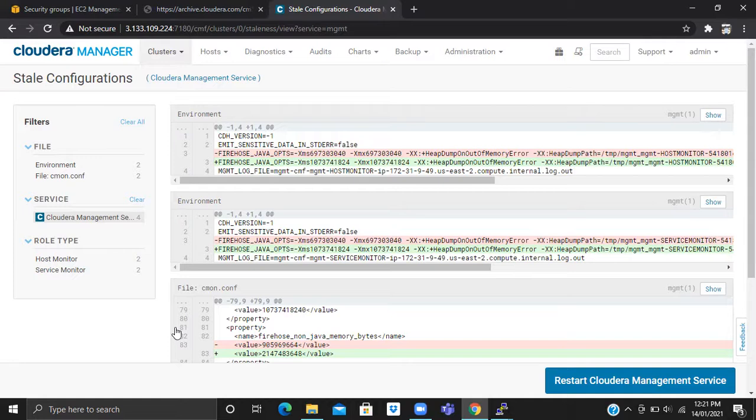EC2 sent me a mail that I'm abusing these instances.